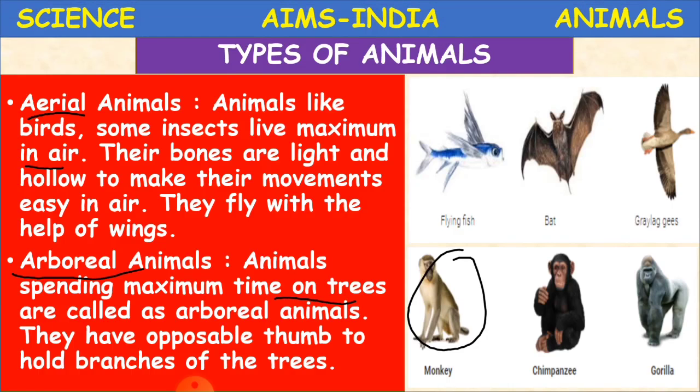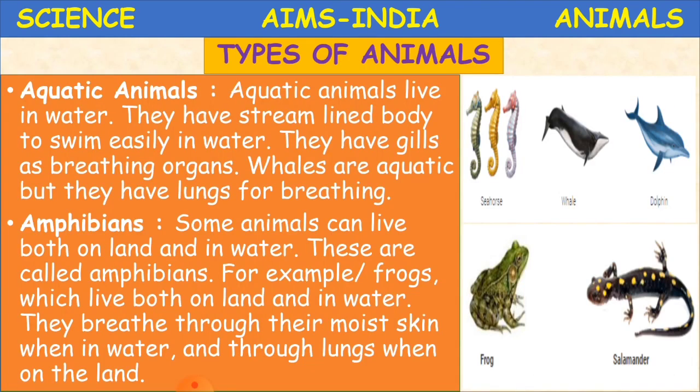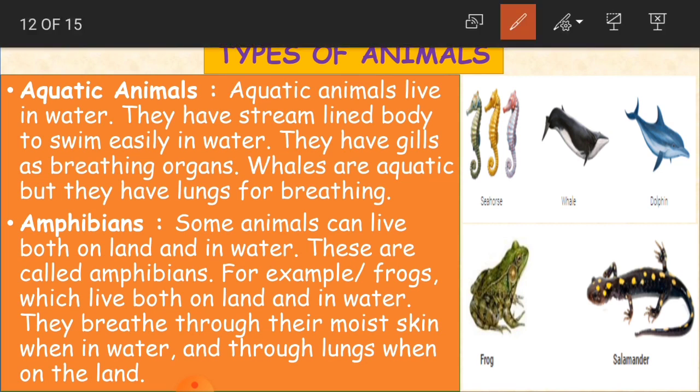Clear, children? Now let us see other types of animals. So aquatic animals. Aquatic animals means which live in water. They have a streamlined body to swim easily in water. So how is their body? It is streamlined. They have gills as breathing organs. They do not have lungs as the other animals have. What do they have to breathe? They have gills as breathing organs.